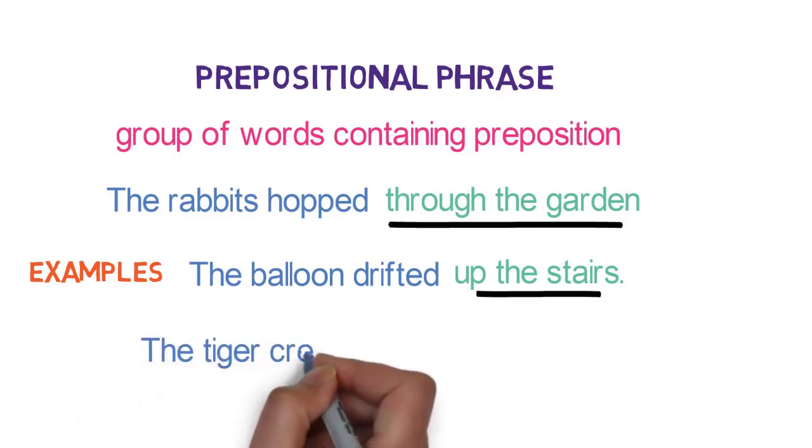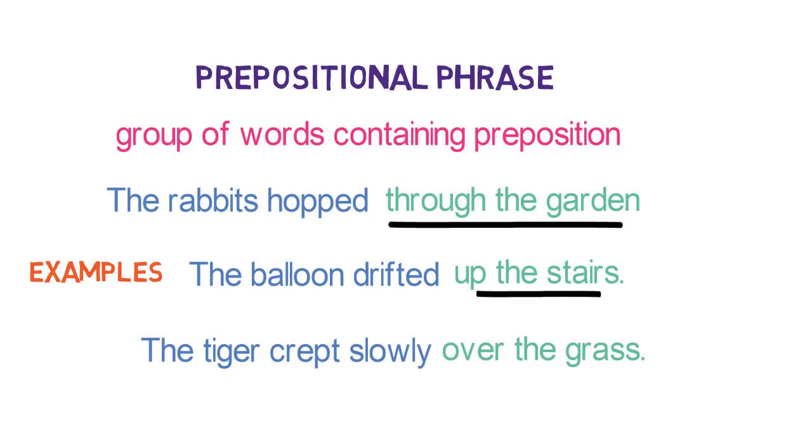Let's look into one more example to make things even clearer. The tiger crept slowly over the grass. Here, over is the main preposition and over the grass is the prepositional phrase. So remember this, that prepositional phrases are groups of words containing a preposition. That's all about preposition in this video.